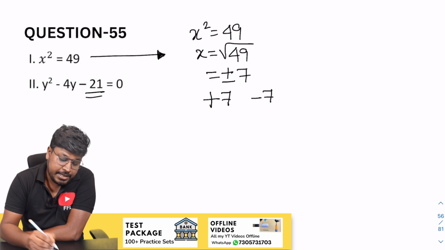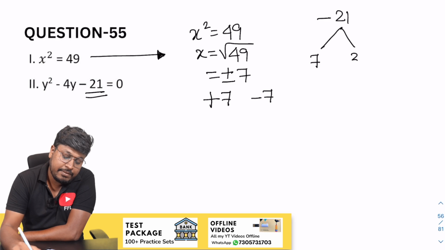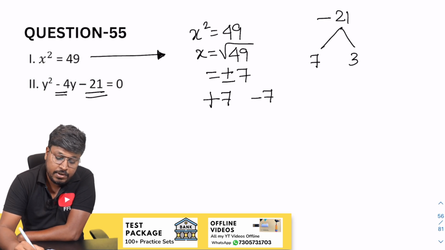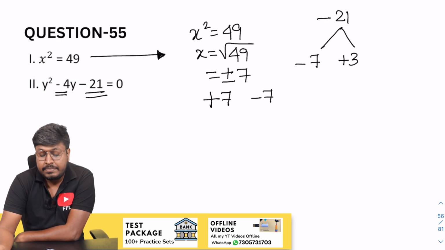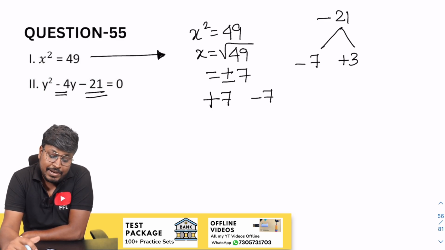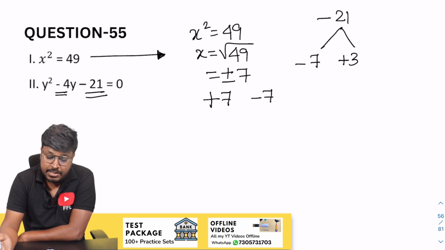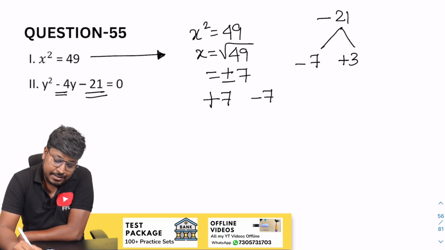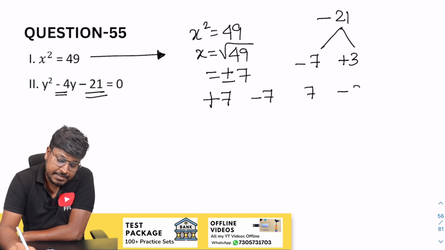So second part, minus 21 here. So 7 into 3 will be 21, but our target is to get minus 4. So minus 7 plus 3. So when you multiply minus 7 and plus 3, it will be minus 21. When you add both the numbers, the resultant will be minus 4, right? So now the factors are 7 and minus 3.